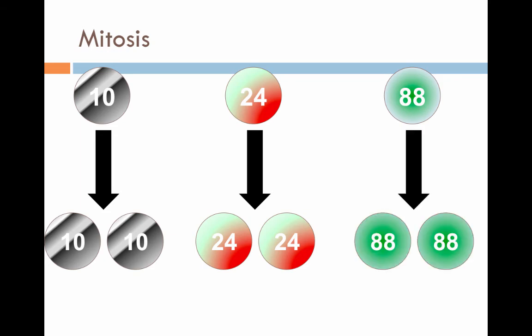88 in each cell. If you were to remember one thing and one thing only, I hope it's not one thing, but let's pretend it's one thing. The one thing that you should remember is mitosis creates genetically identical cells.